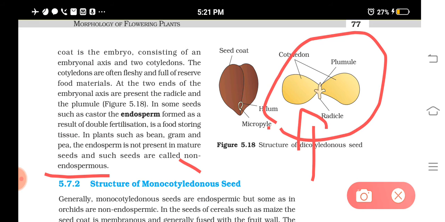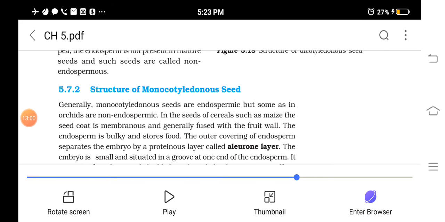And the seeds which retain some endosperm, as in most monocot seeds, are called endospermous seeds or albuminous seeds. Albuminous seeds. Clear?